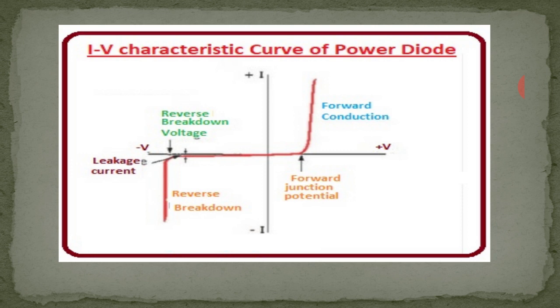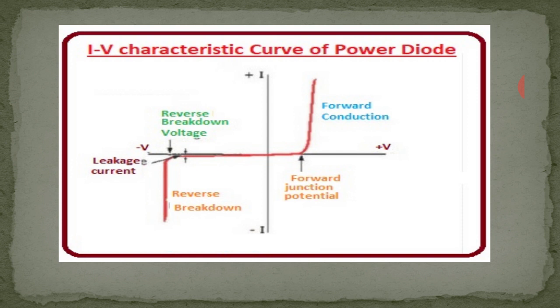If the cathode is positive with respect to the anode, it is called reverse bias. In this condition, only an extremely small reverse leakage current flows, and this current is independent of reverse voltage until reverse breakdown voltage is reached.